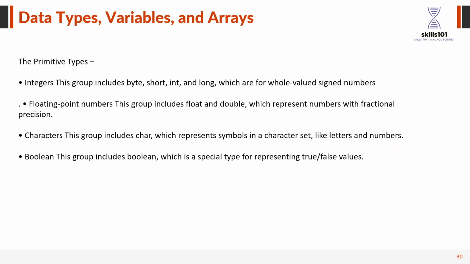Now we'll start with variables and data types. What is a primitive type? There is a floating type, there is a character and boolean. In primitive types there is an integer, and integers are divided into byte, short and so on. Floatings are like decimal point variables, right? Characters are single characters, and booleans are true and false only.